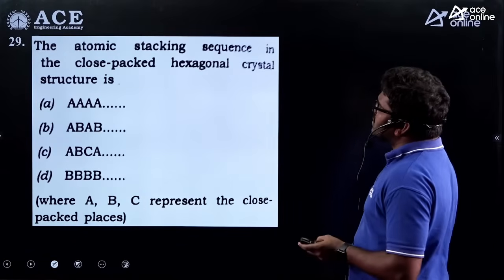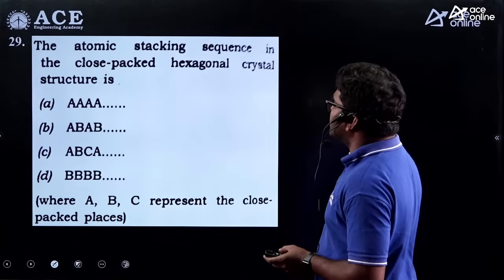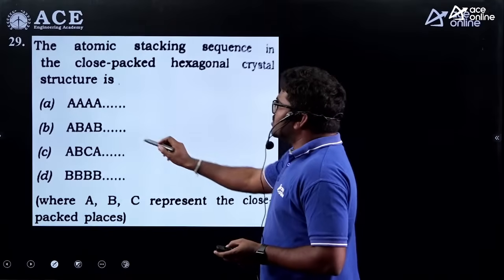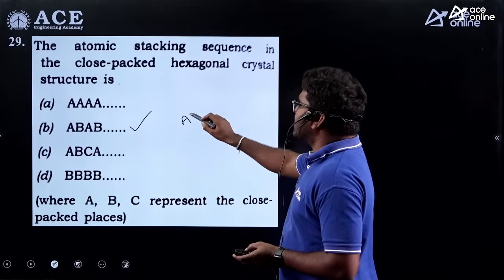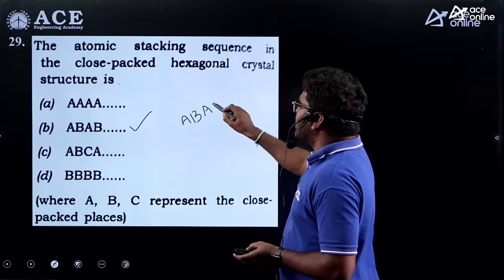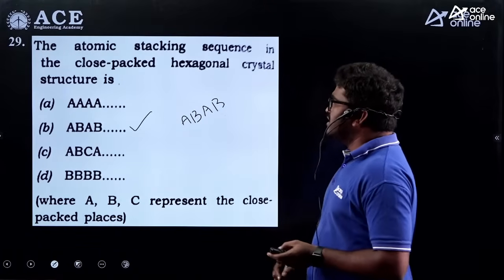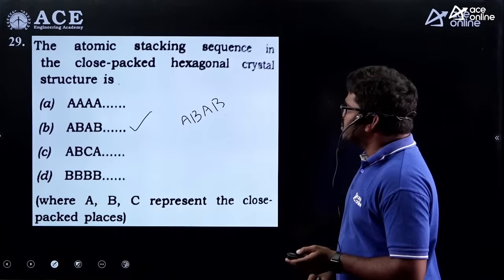And this question is related to the stacking fault of a hexagonal structure. So here the stacking sequence of hexagonal structure is AB. A is the first atomic plane, and above that B, again A, again B. So this is a defect actually. B is the correct option for this question.